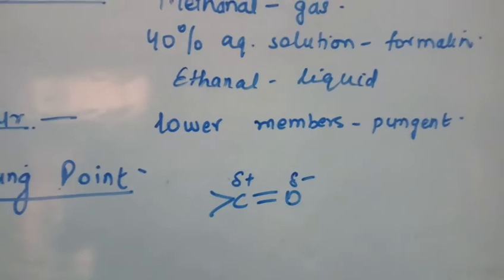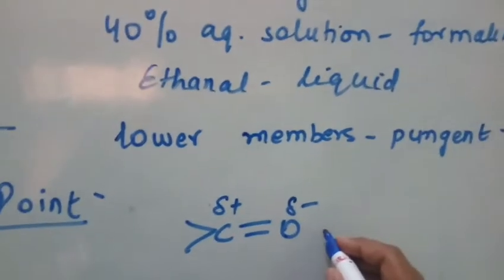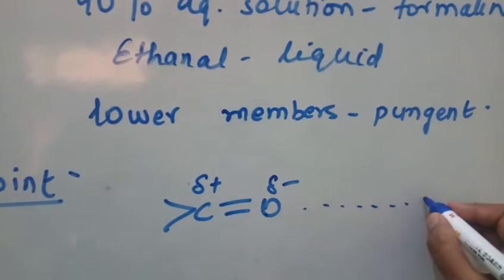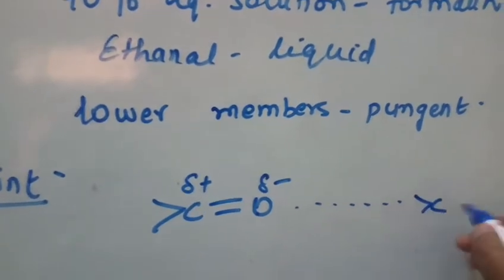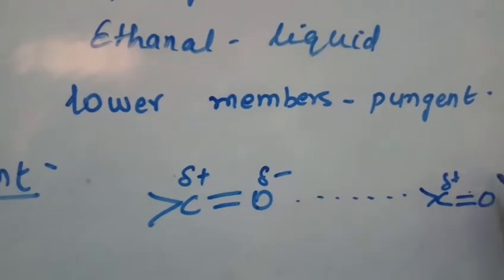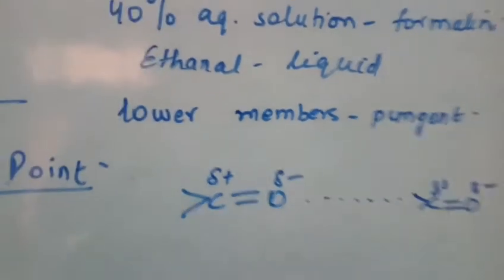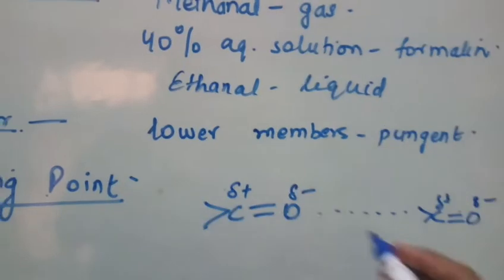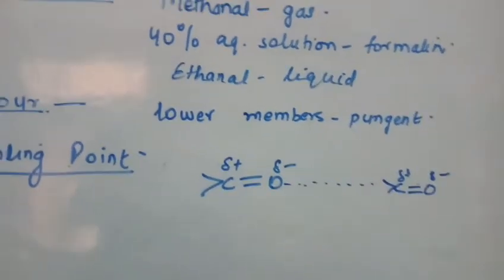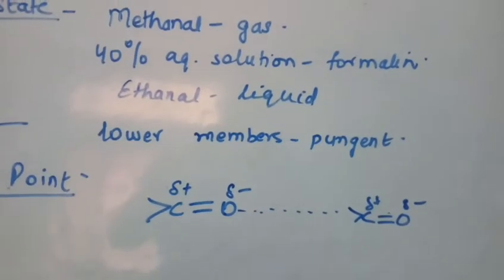It means the molecule has some polarity, and due to this polarity, it will have a dipole-dipole interaction between the carbon of one molecule and the oxygen of the other molecule. Therefore, extra force will be required to break this bond. Hence, their boiling point will be higher than the corresponding ethers or alkanes.